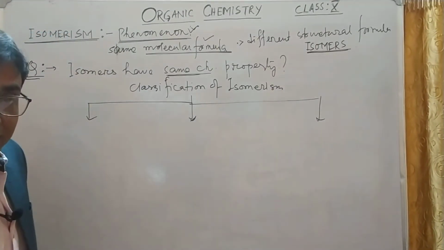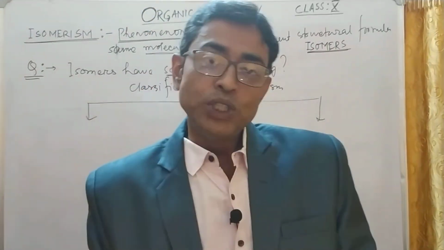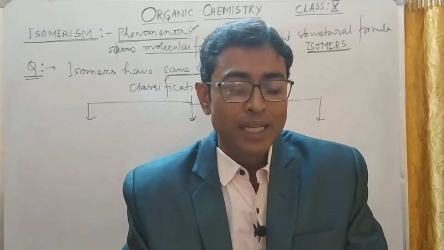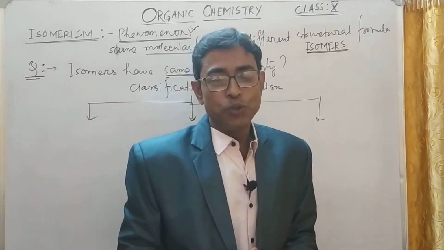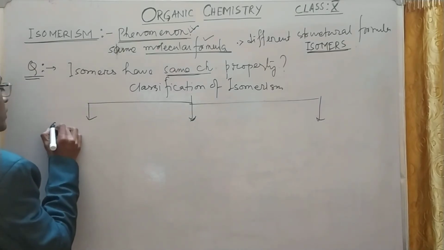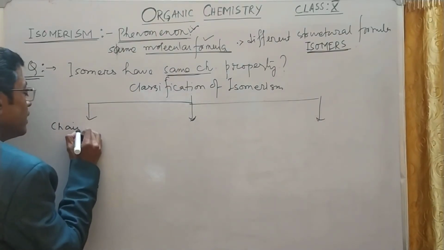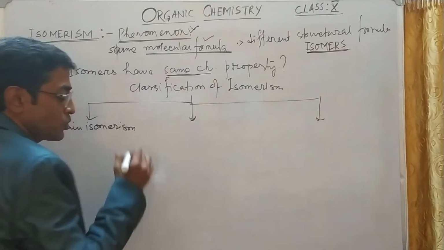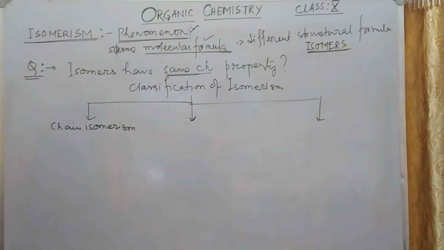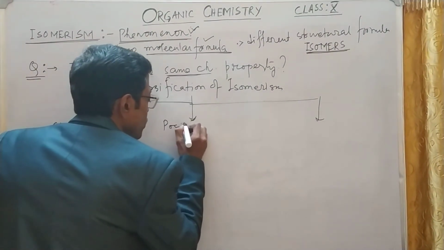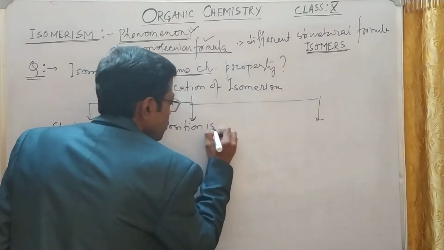One is called chain isomerism, another is called position isomerism, and another is called geometric isomerism. So the basic types, remember: first, chain isomerism. Number two, position isomerism.